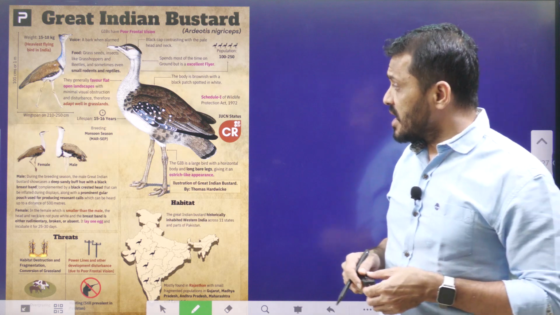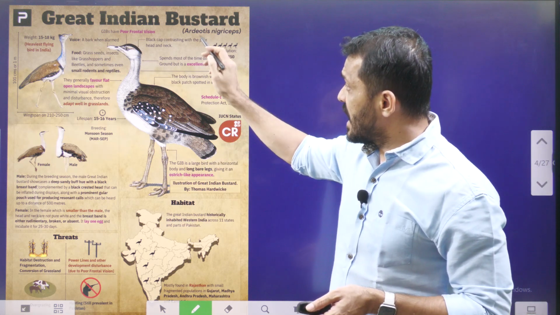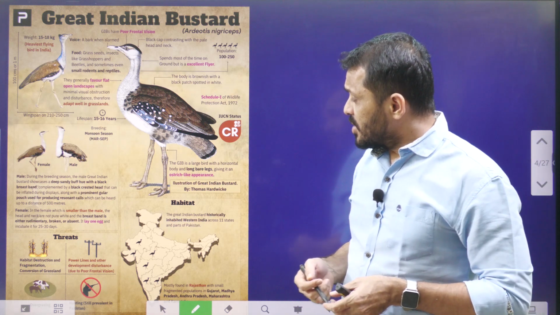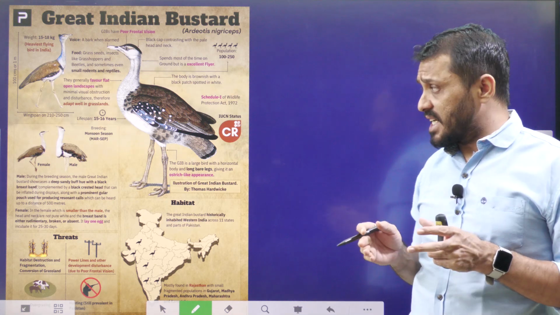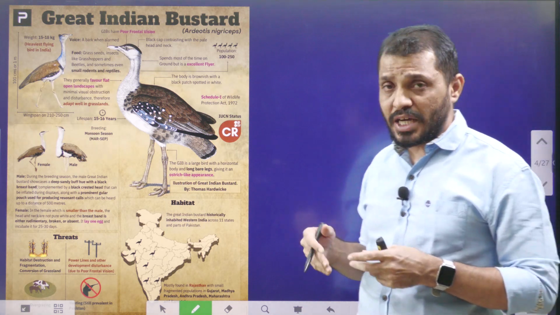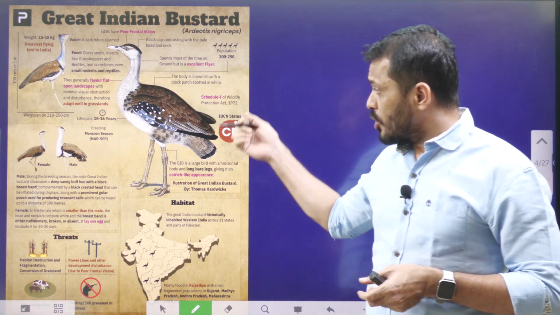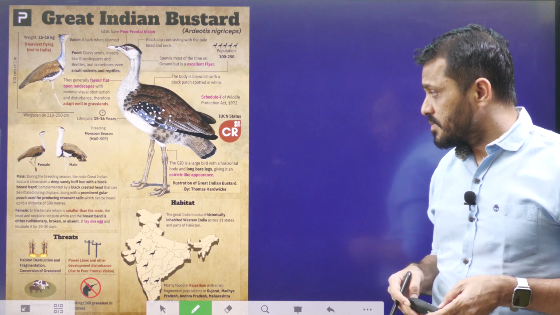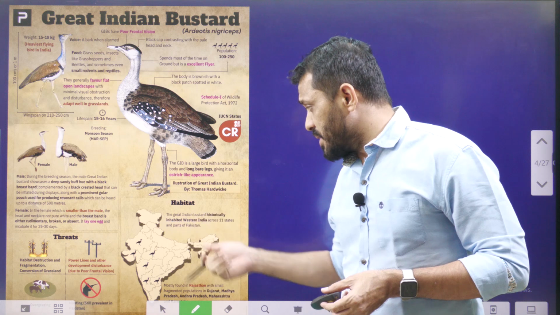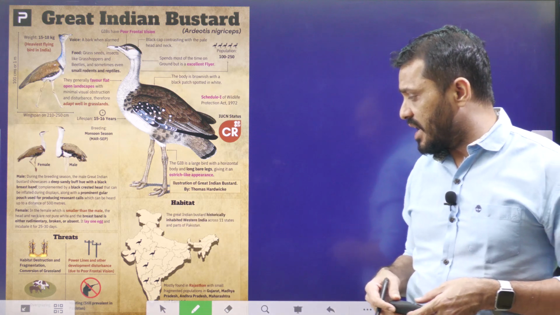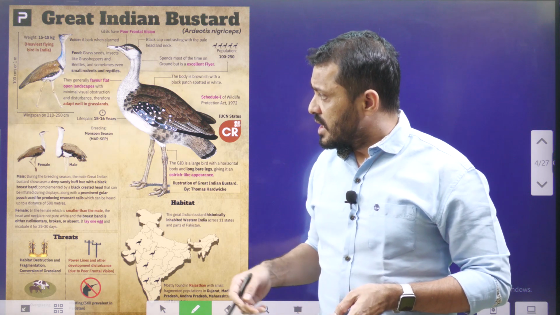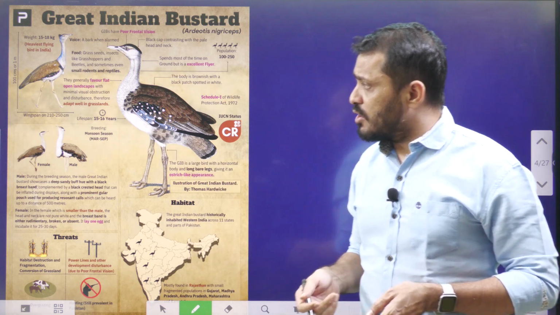Here the great Indian bustard, scientific name Ardeotis nigriceps. And tell me guys, what is the IUCN status of the great Indian bustard? According to the Wildlife Protection Act 1972, it is protected under Schedule 1. Generally, this bird appears a lot in the western part of India, majorly in the states of Gujarat and Rajasthan. The lifespan of this bird is around 15 to 16 years.